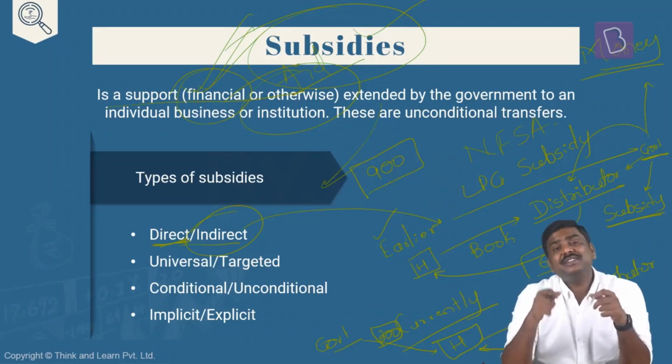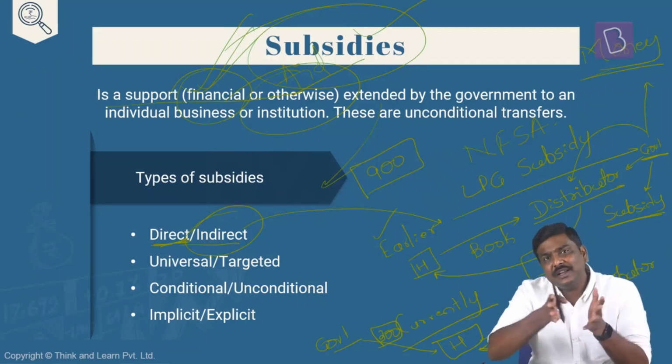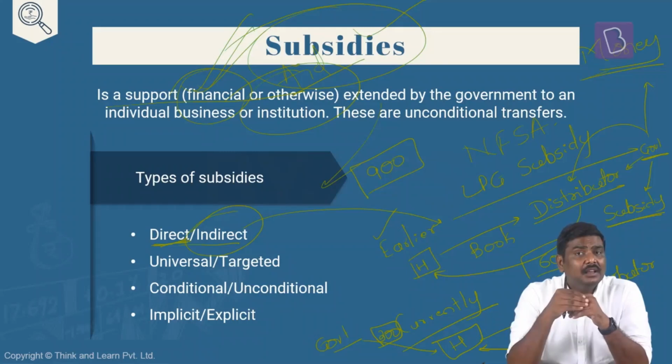Now, what is the guarantee that the distributor will be selling this particular LPG cylinder to the household only? He could be diverting this particular LPG cylinder in the black market. He could be selling it to a commercial entity. Now, why is this important?